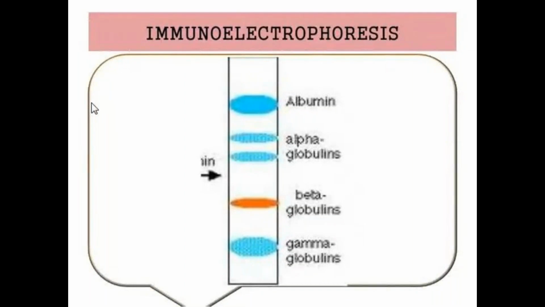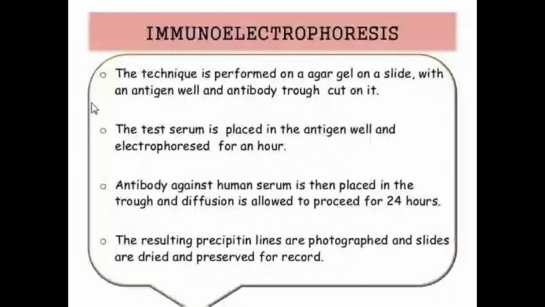Okay, and here is how the process occurs. This technique is performed on an agar gel on a slide with an antigen well and an antibody trough cut on it. Here, the antigen well and antibody trough are cut on the agar gel. The test serum is placed in the antigen well and electrophorized for an hour.